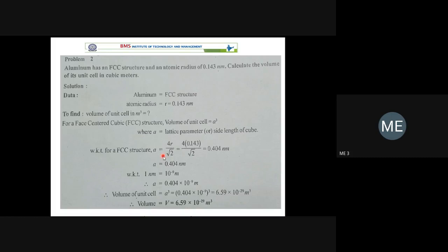From that you have two formulas to remember. One is the volume of the unit cell, which is nothing but the volume of the cube, a cube. As radius is given, we require a relationship between the radius of the atom and the unit cell edge length. That is a is equal to 4r divided by root 2. Again, it is solved in Panish's textbook. You can refer.